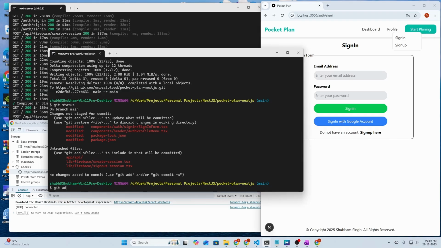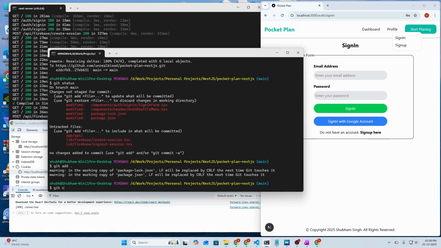So let's git add all of them, then git commit -m and say install Firebase admin and implement session management with Firebase admin SDK and cookies. I think this is a fine commit message.